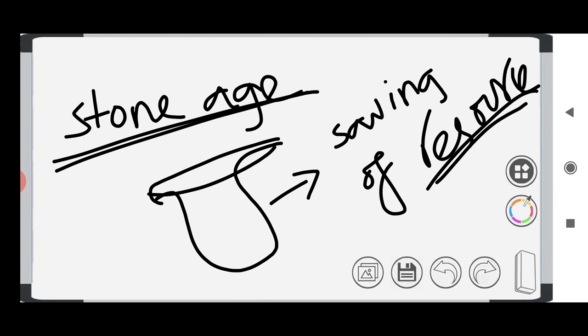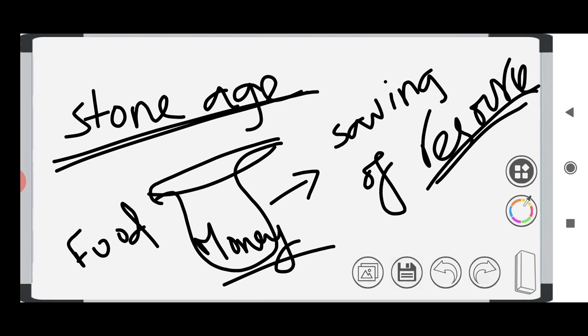And what are these resources? I am saying it as a resource. What are these resources? We can say food is one of the resources, right? So food is one of the resources, and there are also some other resources. Money is also one of the resources. So we have many things as resources.